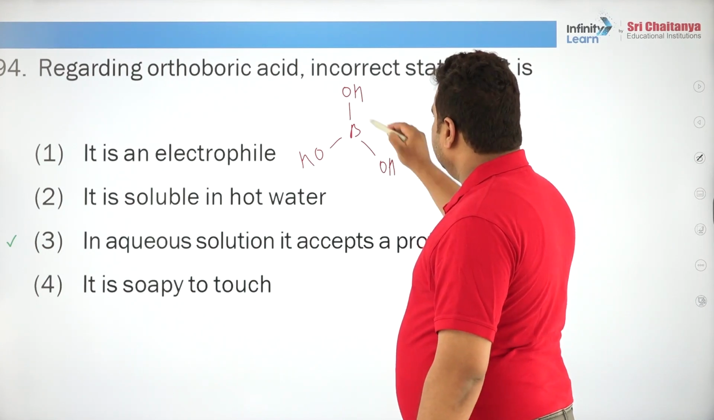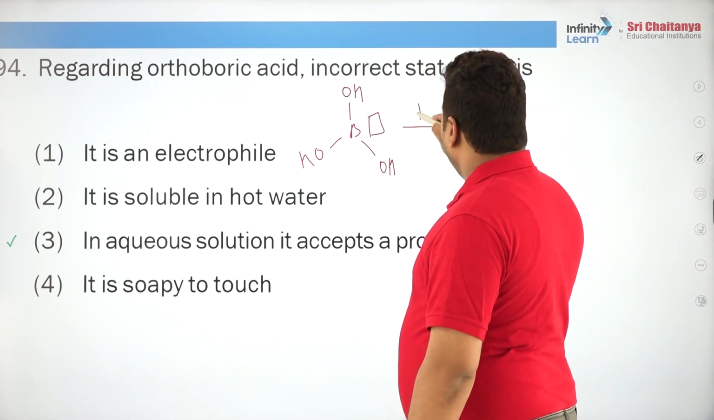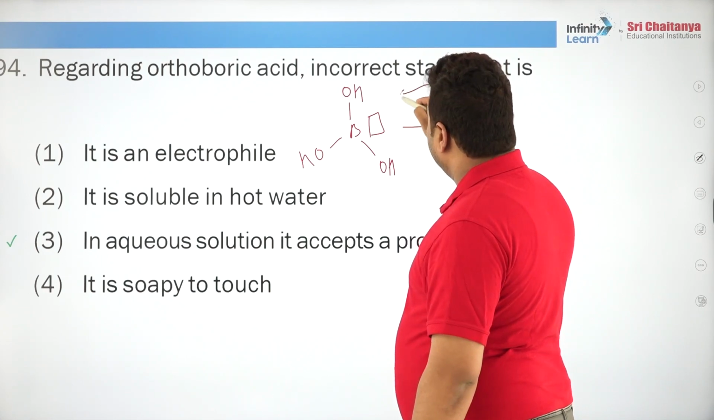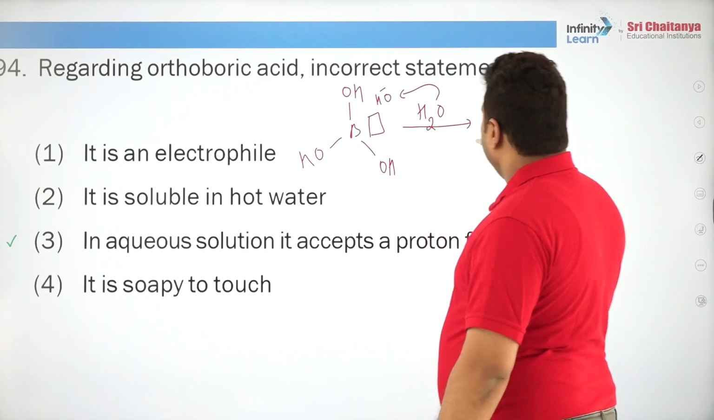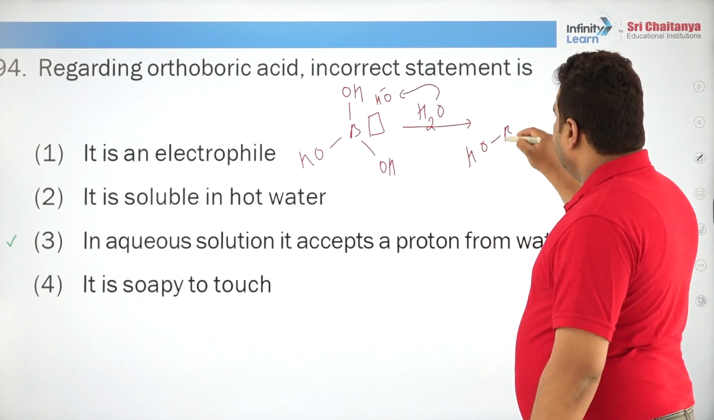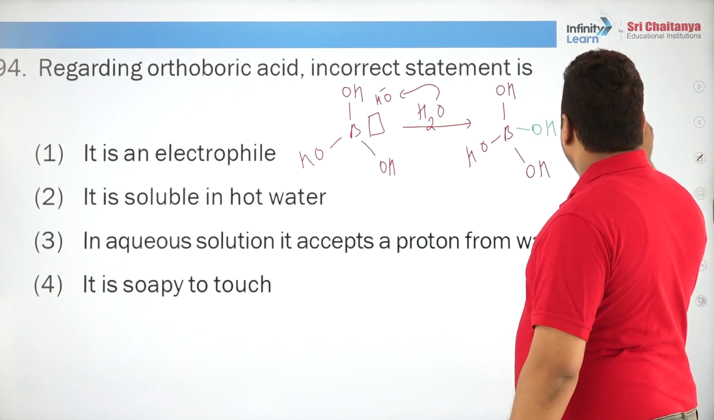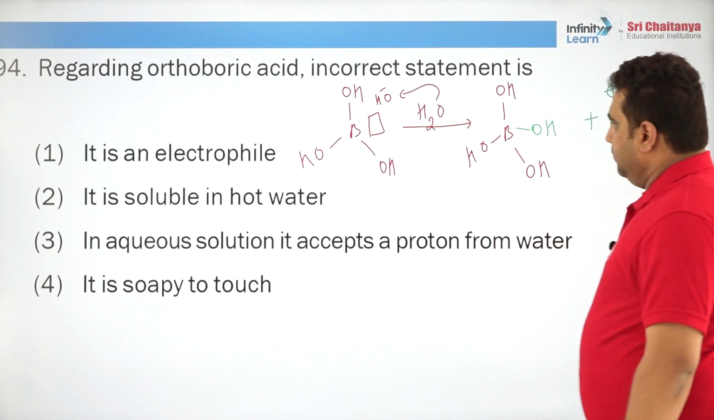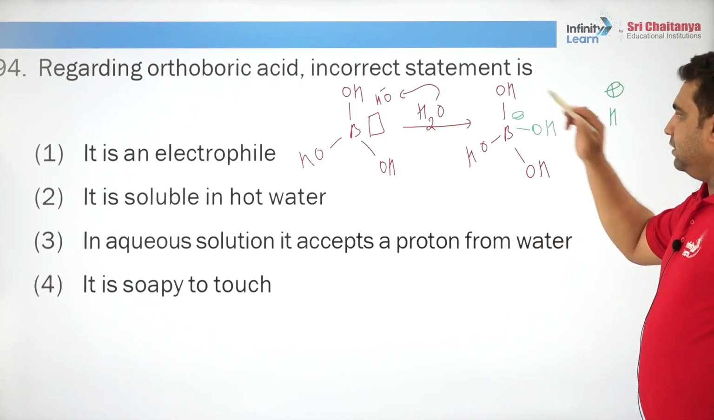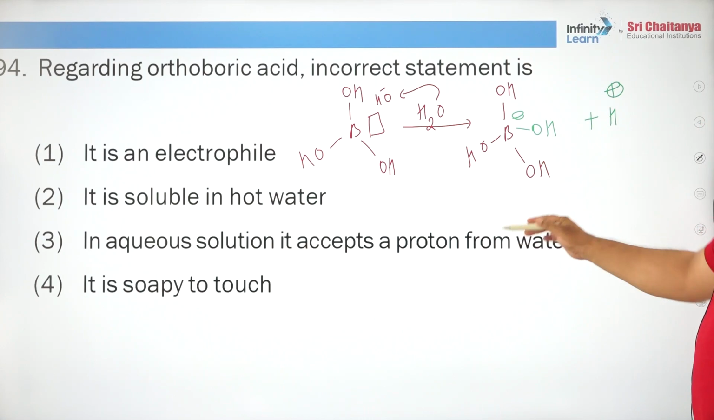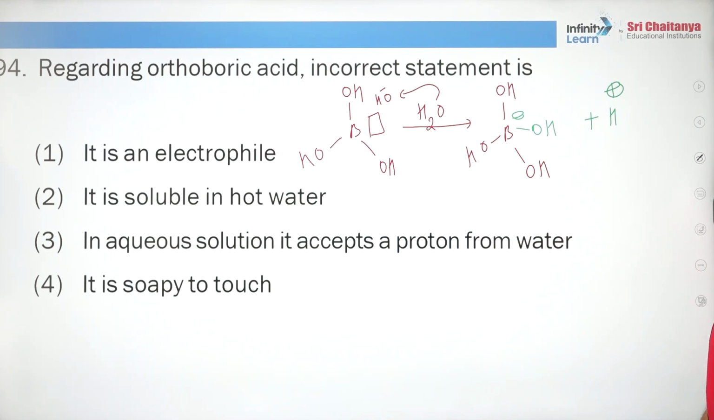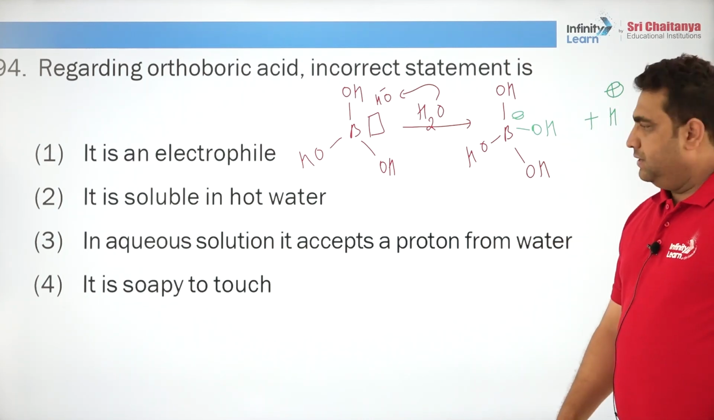is electron deficient, correct? And from water, it accepts OH minus ion because of its deficiency and releases H plus ion. From this you will get a negative charge. This equation is evident that the third statement is incorrect.